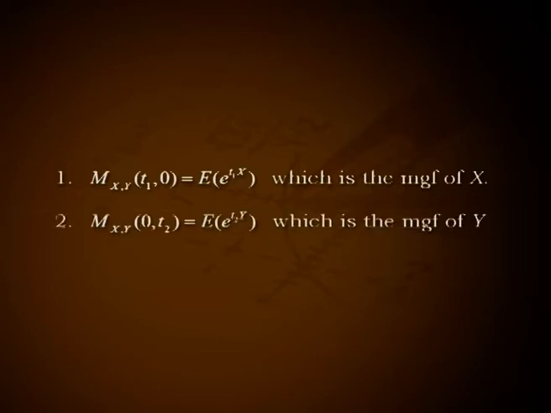Number 1. M_XY(t1, 0) equals expectation of e raised to t1X, which is the MGF of X. Number 2. M_XY(0, t2) equals expectation of e raised to t2Y, which is the MGF of Y.